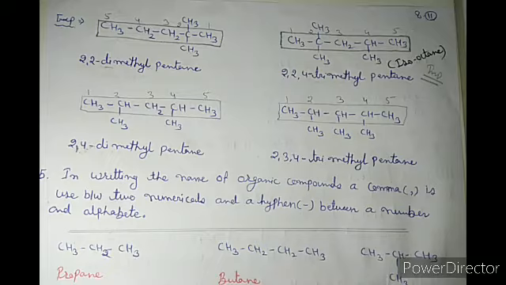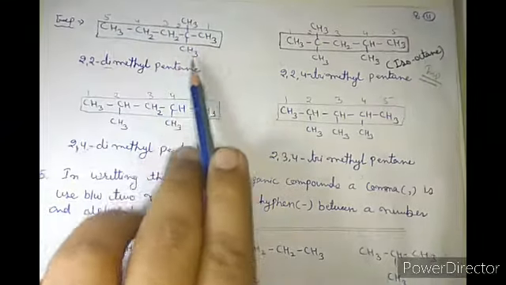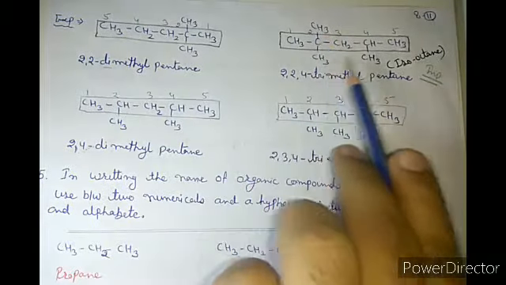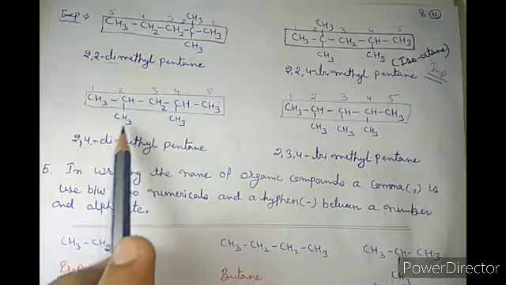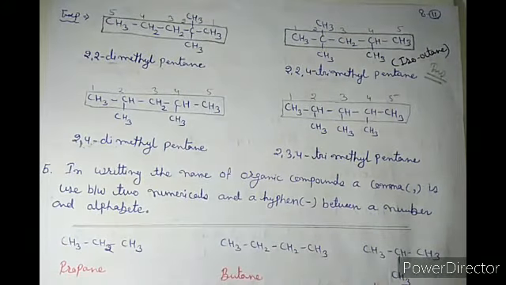One rule was that if the substituents are more than one, then di, tri, tetra, etc. are used. Okay, clear? Like here there are two methyl groups, so that is dimethyl. There are three methyl groups, so that is trimethyl. Here that is two, that is di. Here again there is three, that is tri. Okay. And the last one was that in writing the name of an organic compound, a comma is used between two numerals and a hyphen is used between a numeral and a letter. Got it?